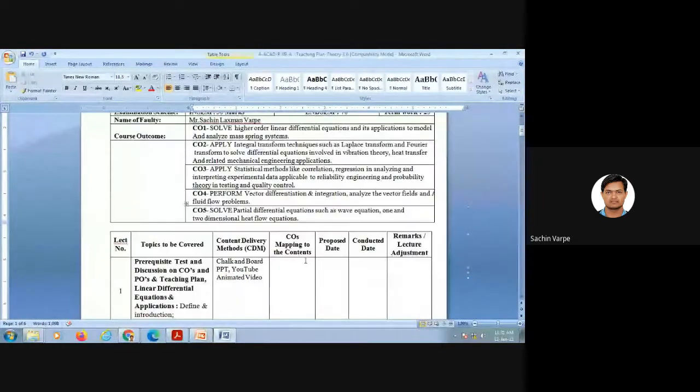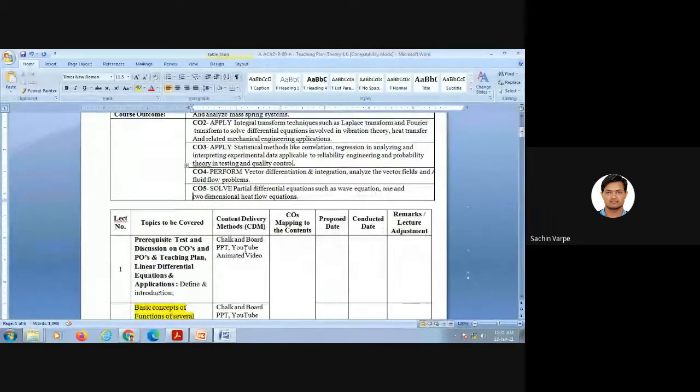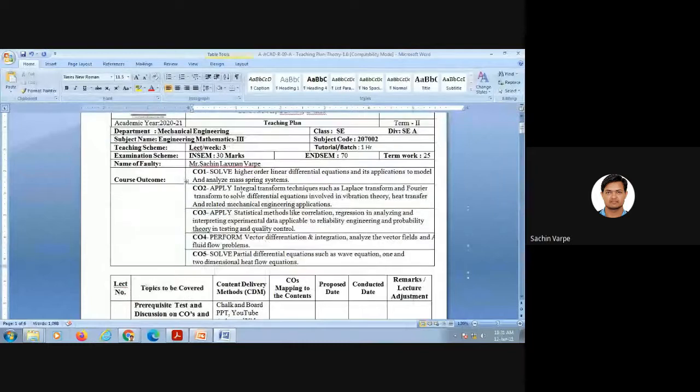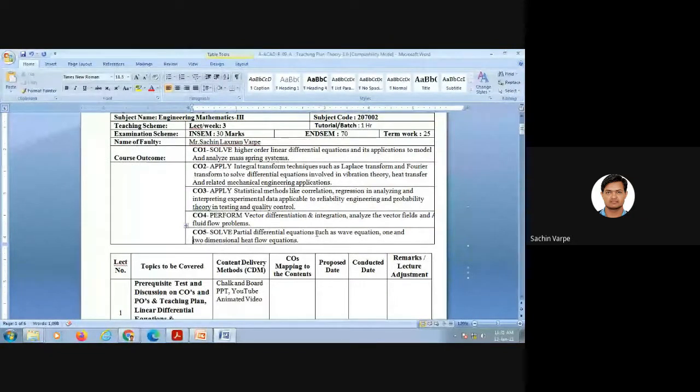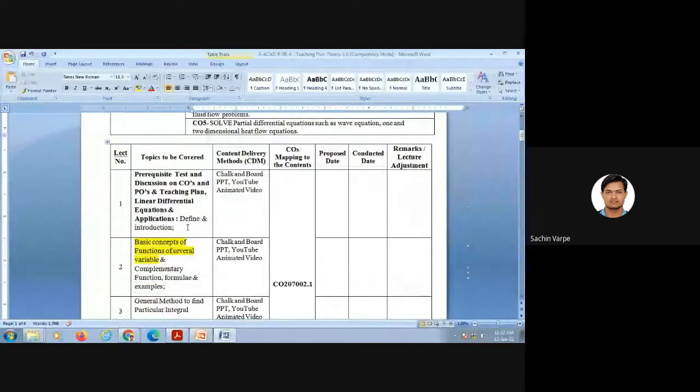Okay, so in the earlier pattern, we had 9 lectures per unit. So 9 lectures on 6 units, there were 54 lectures. But now in this 2019 pattern, they have reduced the number of lectures. The first 2 units will have 8 lectures per unit, units number 3 and 4 will have 7 lectures per unit, and unit number 5 will have 5 and unit 6 will have 8 lectures per unit. So this is the course plan, the teaching plan.